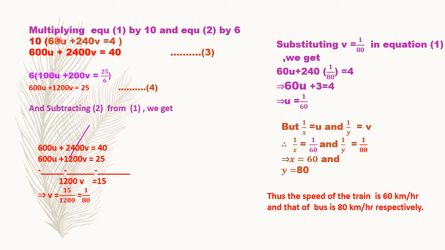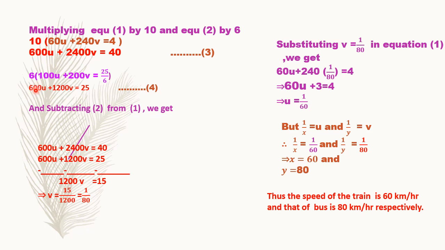Now we want to eliminate u. So what can we do? We have to multiply this equation by 10. Then it will become 600. And how will we get 600 in equation 2? We'll multiply it by 6. So we will get 600 in both the equations. In order to get 600, we have to multiply the first equation by 10 and the second equation by 6.